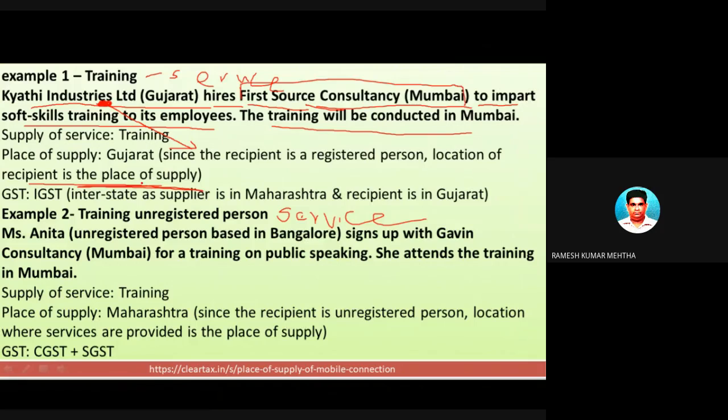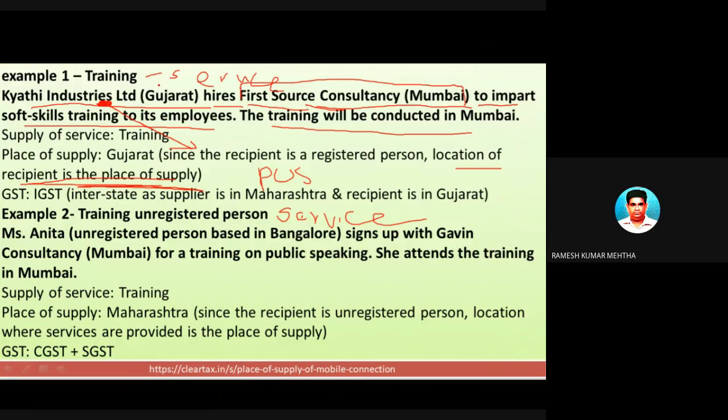So in this case, even though they are going to Bombay, as Kyati Industries Limited has registered under the GST Act, in this kind of service the place of supply will be the location of the recipient of the service.